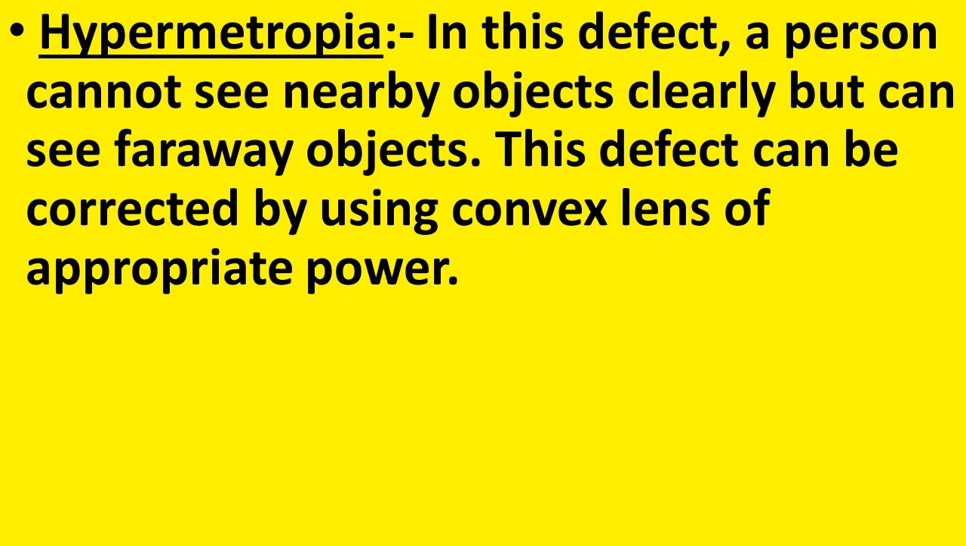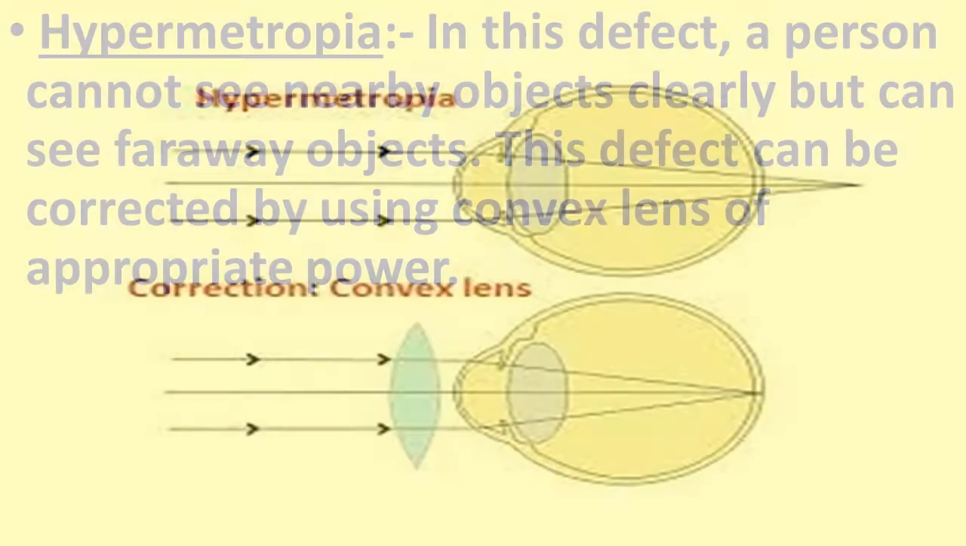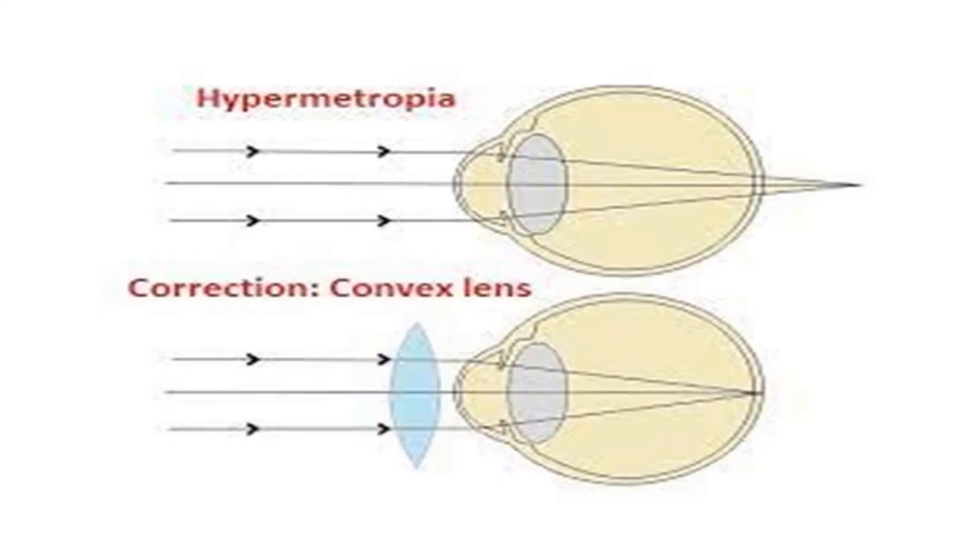Therefore, by using a convex lens of appropriate power, we can make the image fall on the retina and correct the defect. This is the diagram showing hypermetropia and the convex lens used to correct the defect and make the image fall on the retina.